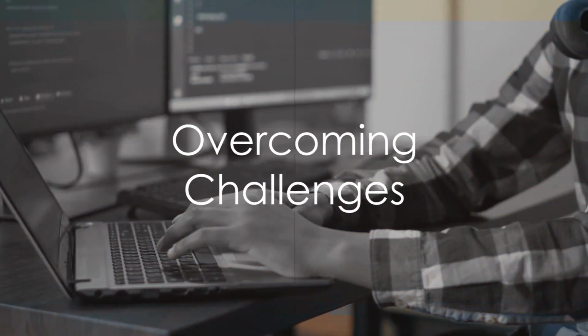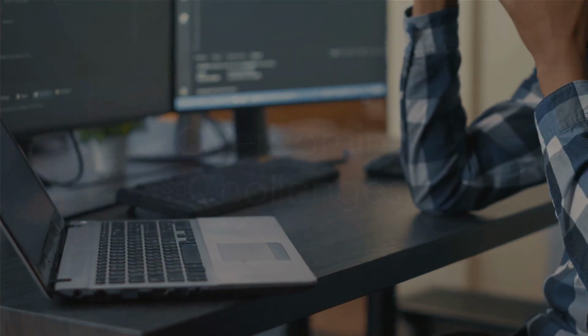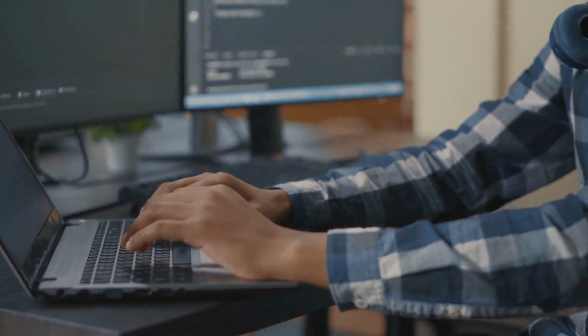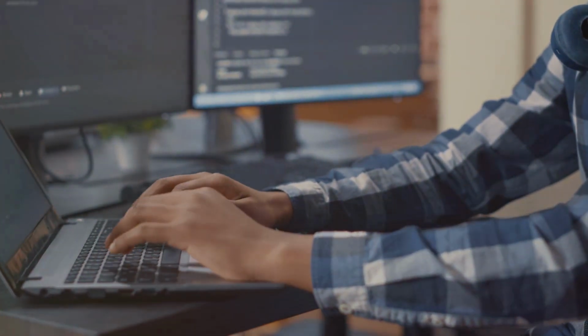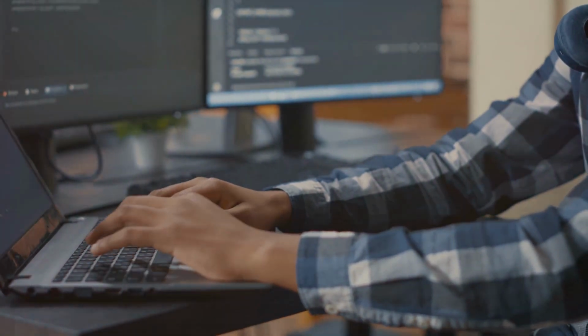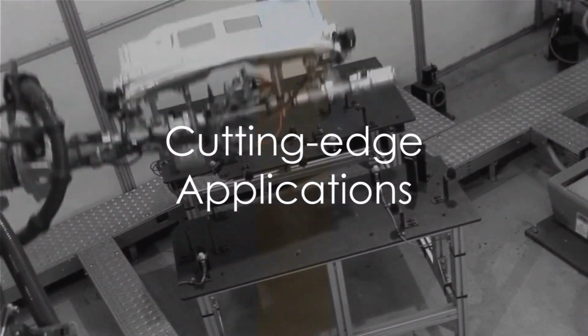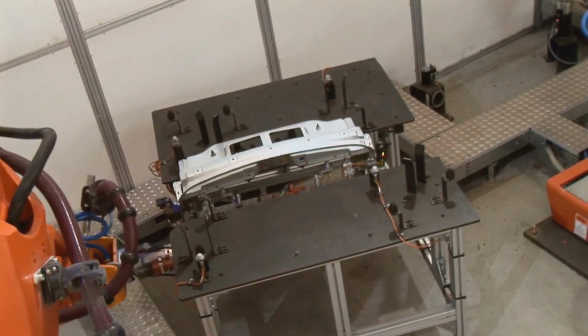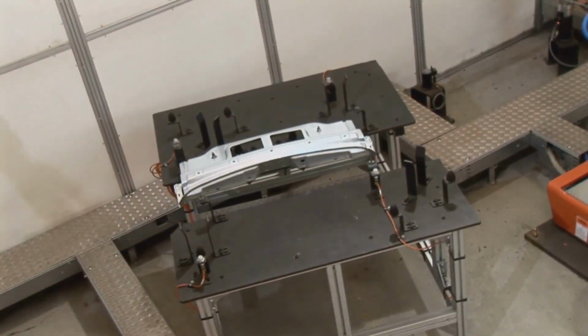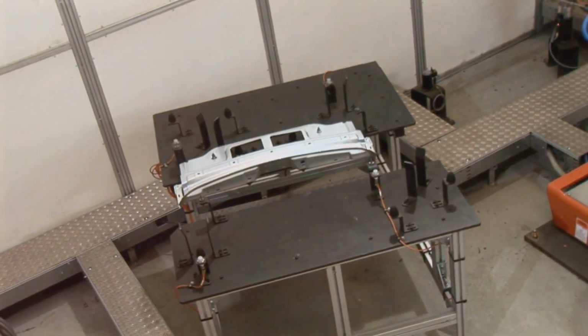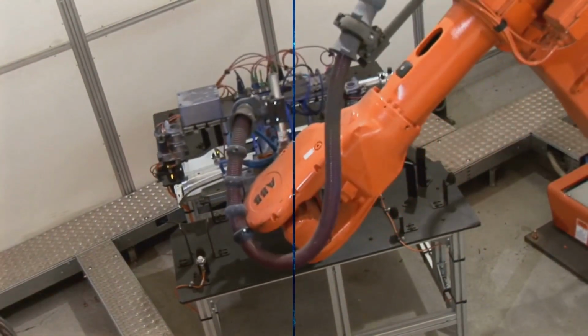Like any journey, the path to mastering deep learning is filled with challenges. We'll discuss common pitfalls, how to overcome them, and the best practices to keep your learning curve on the ascent. Deep learning is a constantly evolving field. We'll explore the cutting-edge applications transforming industries, from autonomous vehicles to personalized medicine. The future is yours to shape.